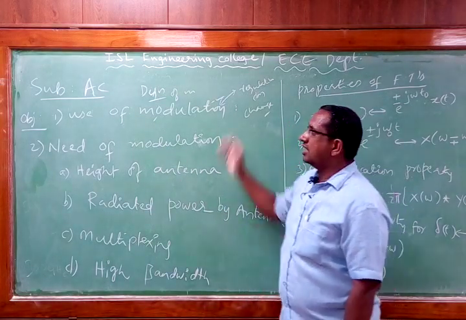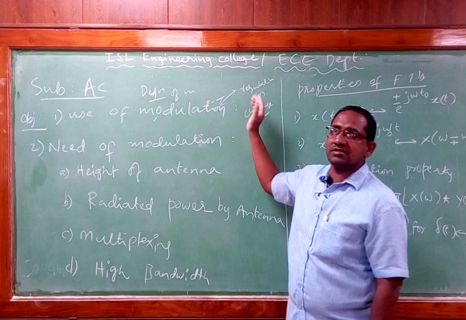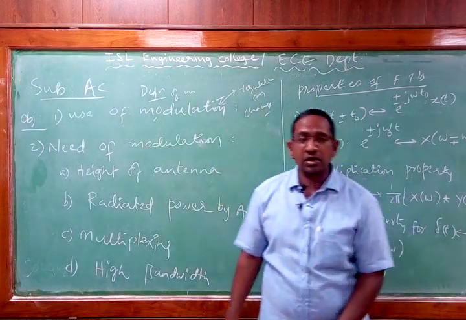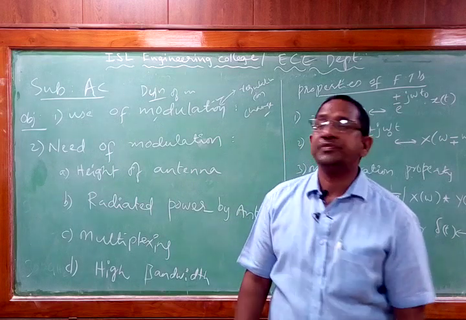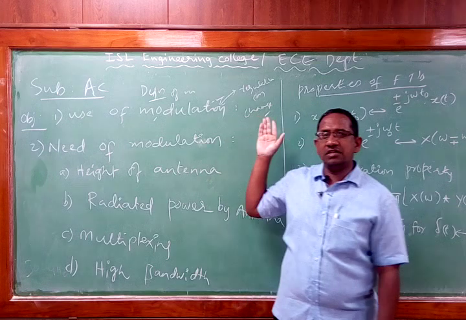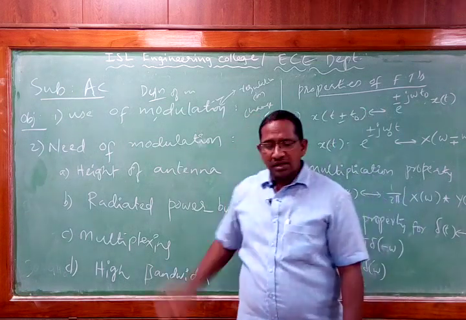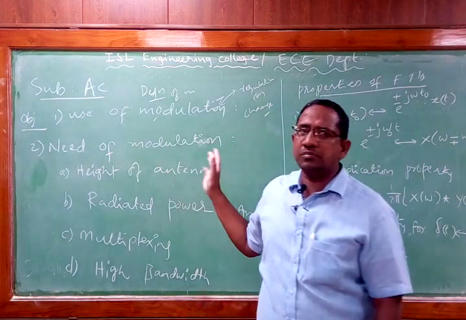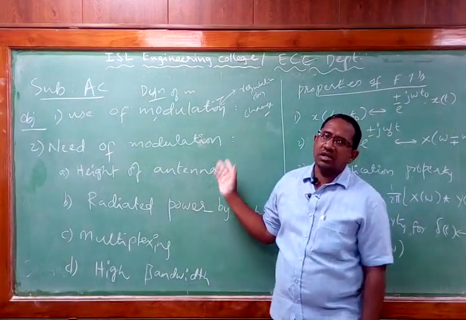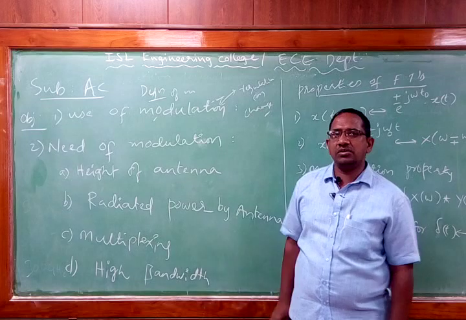So as far as the entire analog communication system is concerned, what is the need of modulation? When I say analog communication system, what are the blocks involved? Information source, transmitter, channel, receiver, and then detector. These are the various blocks involved in the communication system. One more thing is the noise block, which is added external to the channel.